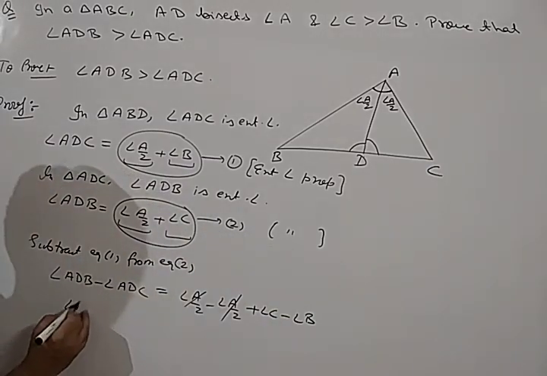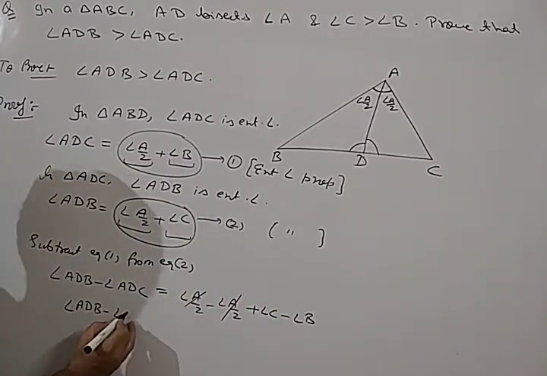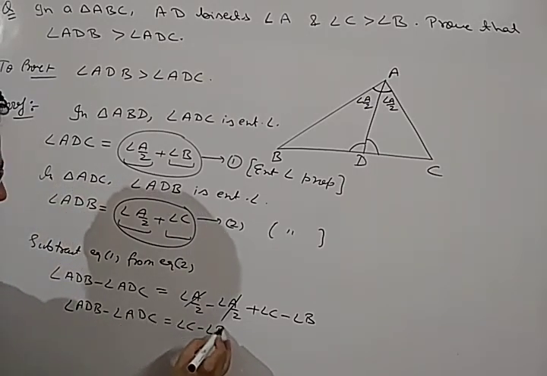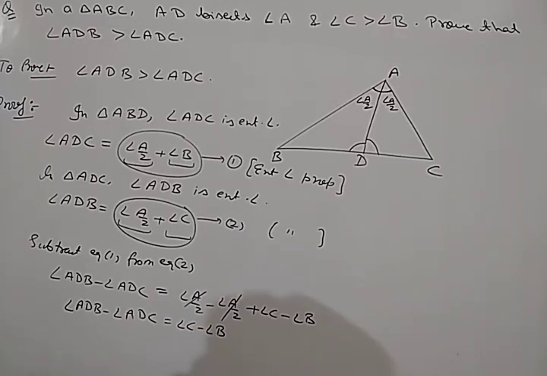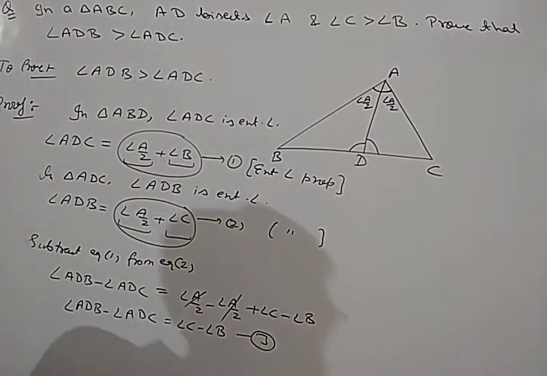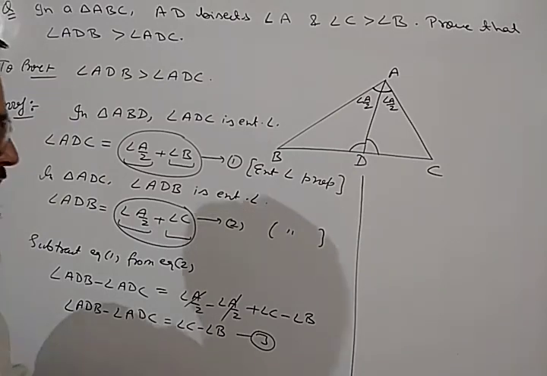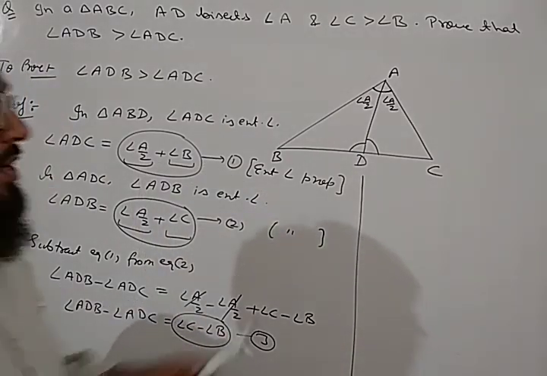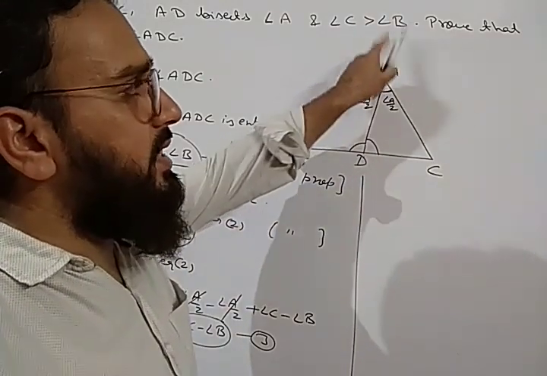Now we will get angle ADB minus angle ADC equal to angle C minus angle B. Now this is the most important equation. Let us consider it equation number 3. Now what will happen? In the third equation, it is angle C minus angle B. And what is given to us? Angle C is greater than angle B.